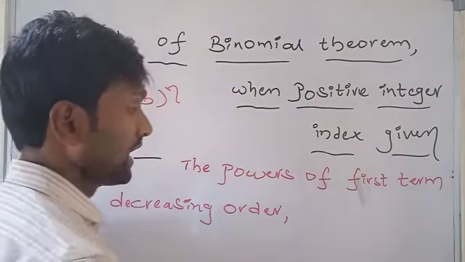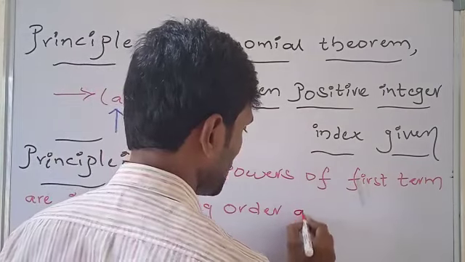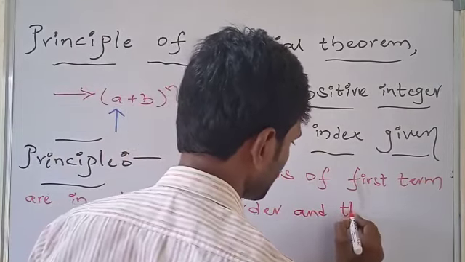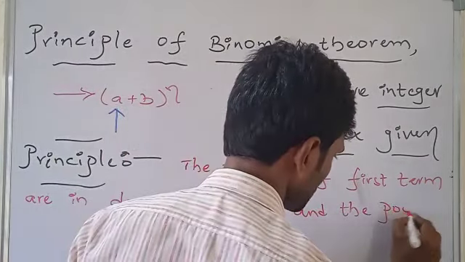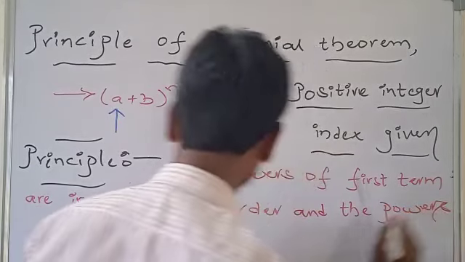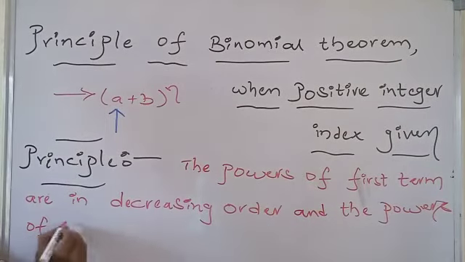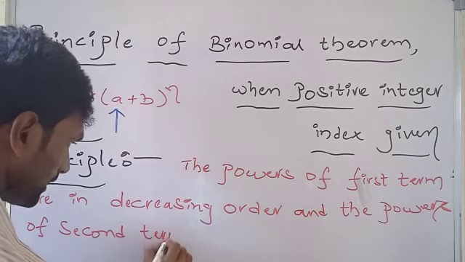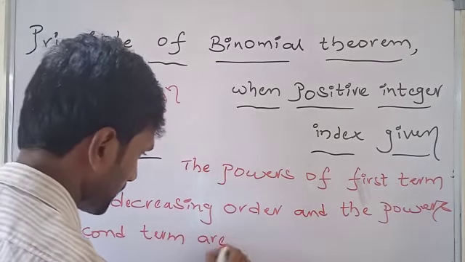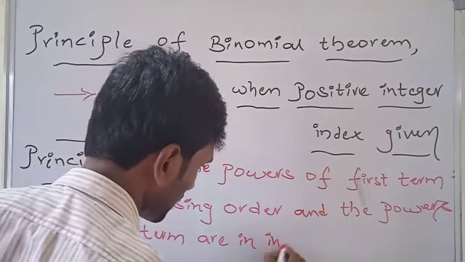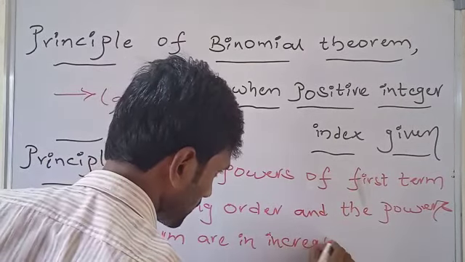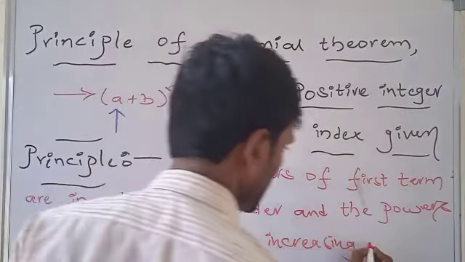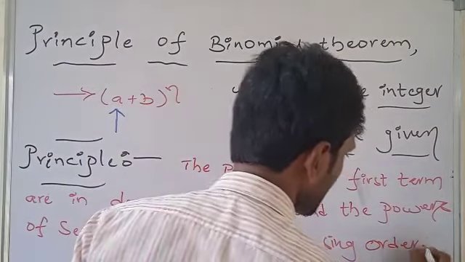Come to the second one. The powers of second term are in increasing order.